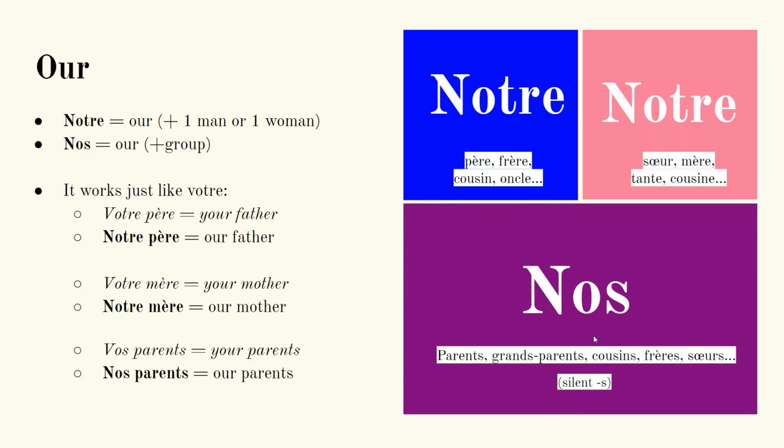The word for our is very similar. Notre means our for just one person. Nos means our for a group. It looks a lot like votre. Votre père, your father. Notre père, our father. Votre mère, notre mère. Vos parents, nos parents. Votre, notre, vos, nos are a pair.